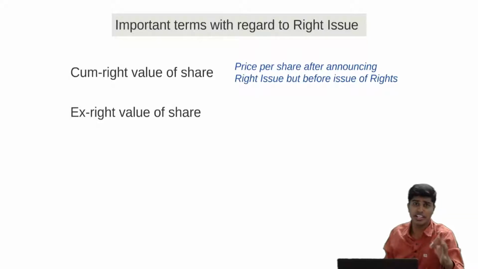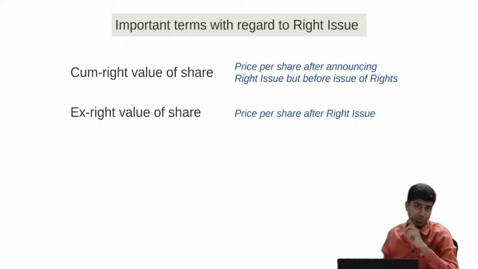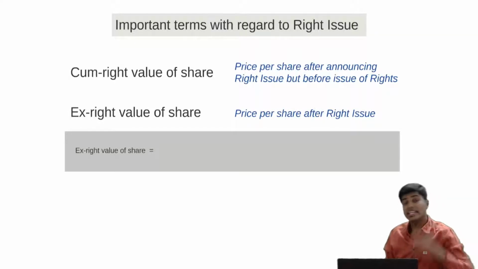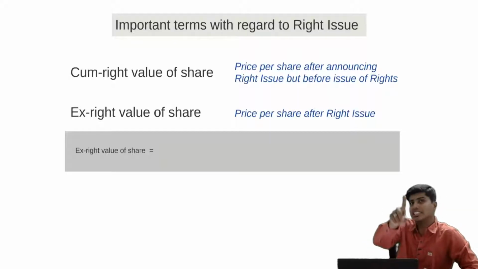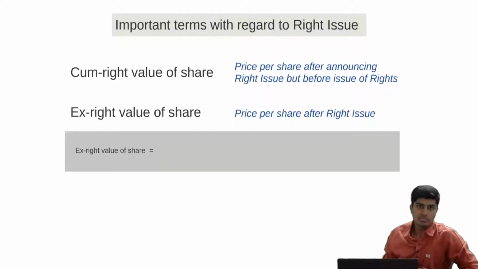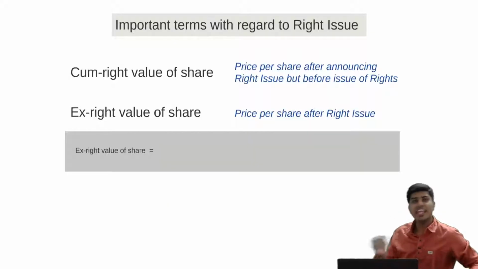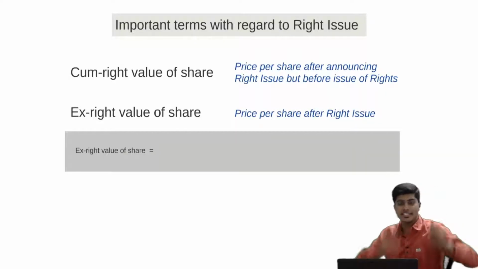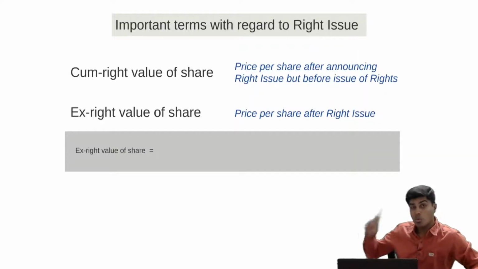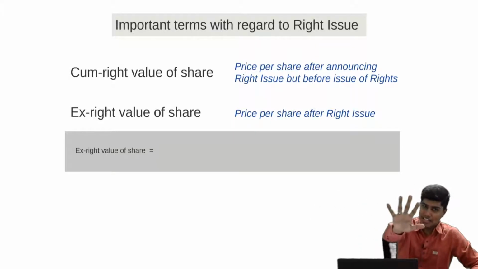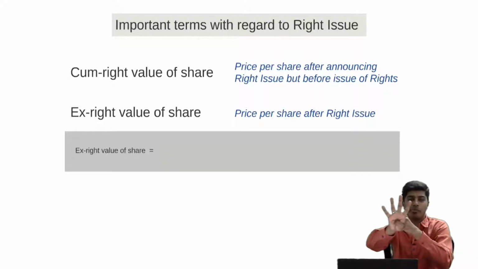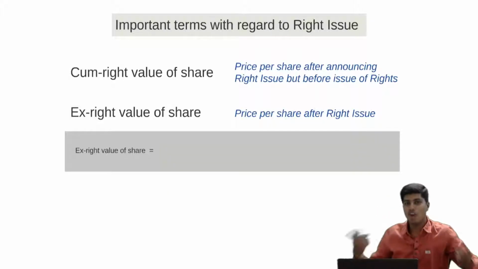Ex-right value of the share is the value of the share after the right issue. Price per share after right issue. In our example, let's say I had 4 shares at rupees 150 and the company is issuing me 1 share at rupees 120. That is the right share. And the ex-right value is 4 shares into 150 rupees plus 1 share into 120 rupees, divided by 5. Now I have 5 shares after the right issue, of which 4 shares I bought for 150, 1 share I bought for 120.